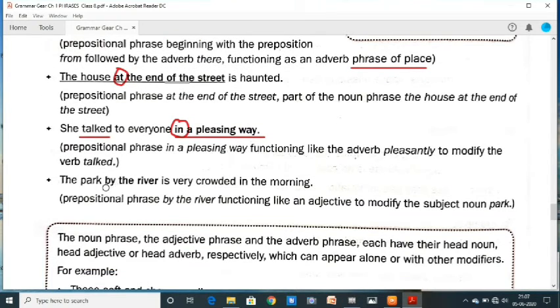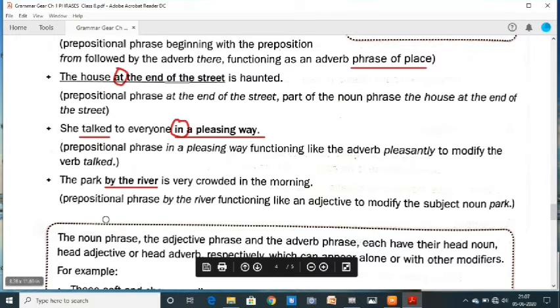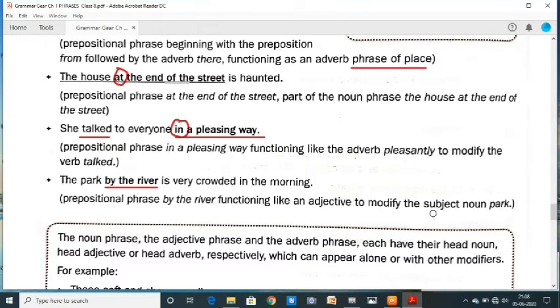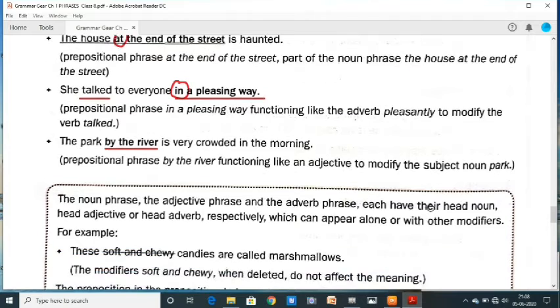The park by the river is very crowded in the morning. The prepositional phrase "by the river" is functioning like an adjective to modify the subject noun "park".